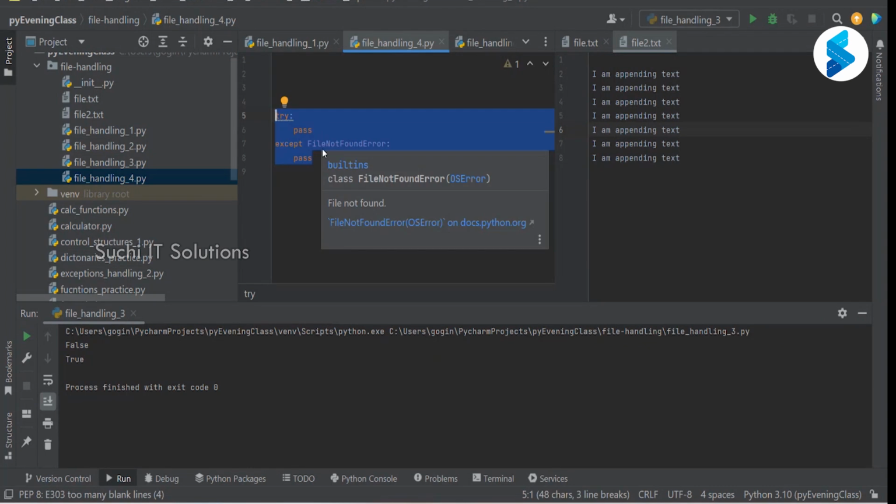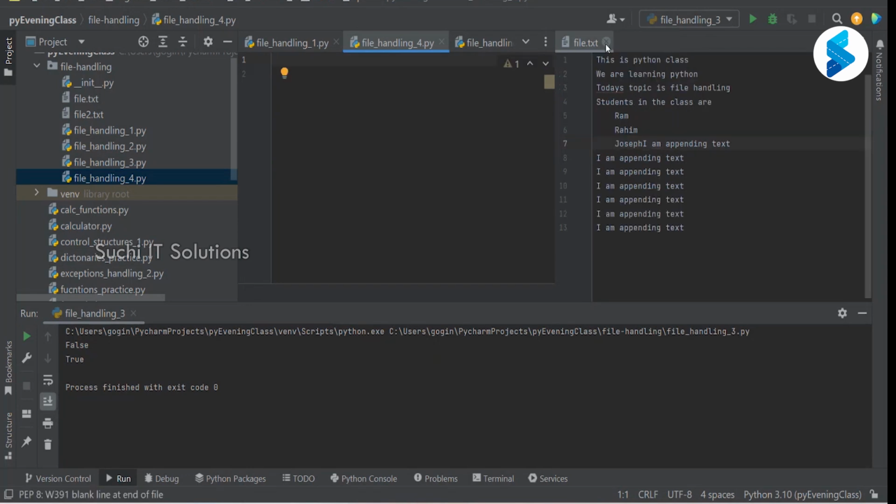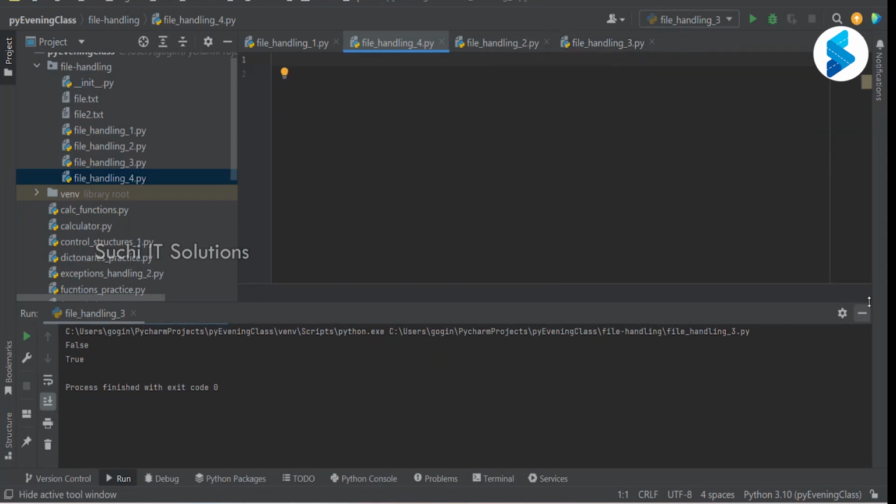So today we'll go through a new concept called modules and packages. Okay, what is a module?